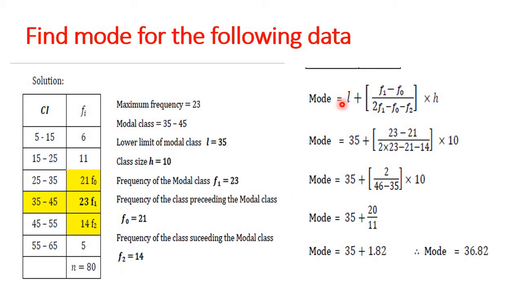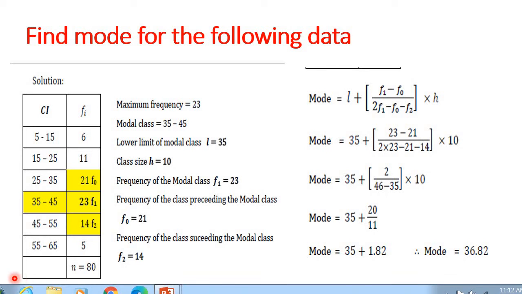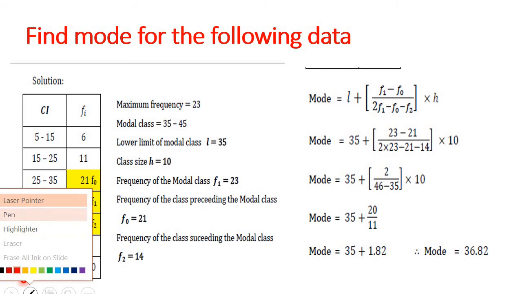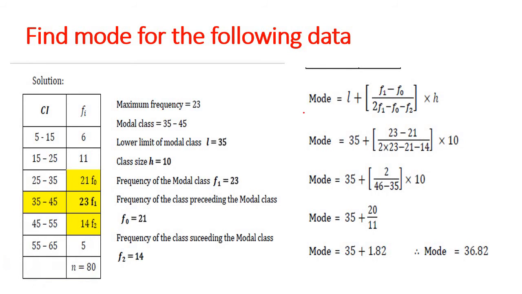Then how to find the mode? Mode is equal to L plus F1 minus F0 divided by 2F1 minus F0 minus F2, into H. Here the lower limit is 35. So L is nothing but the lower limit. Substitute here, L is equal to 35. F1 is nothing but 23, substitute 23. Then F0 is nothing but 21, so substitute 21.